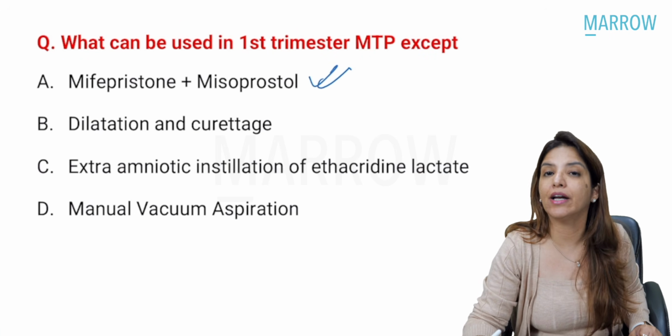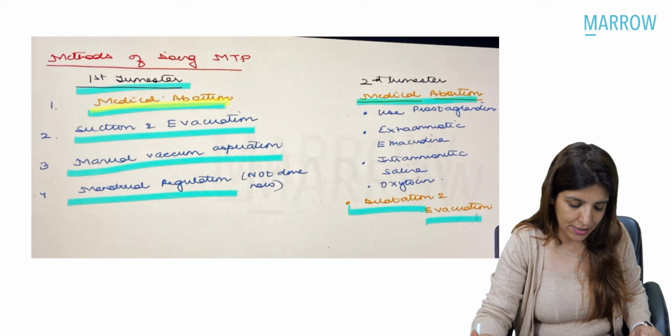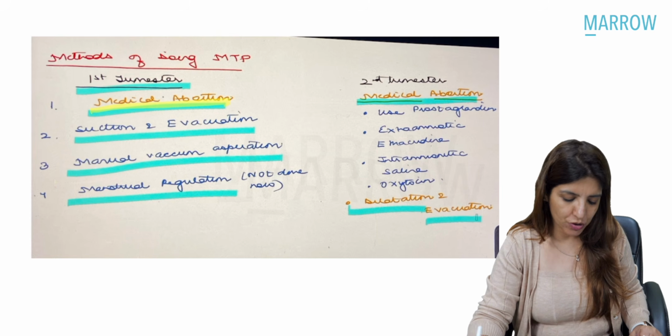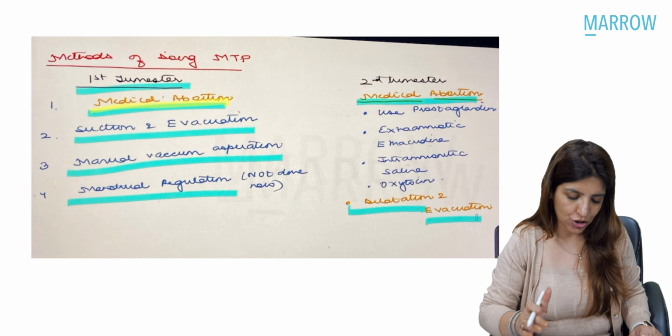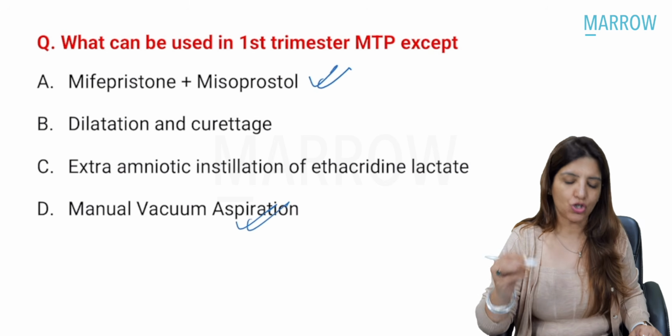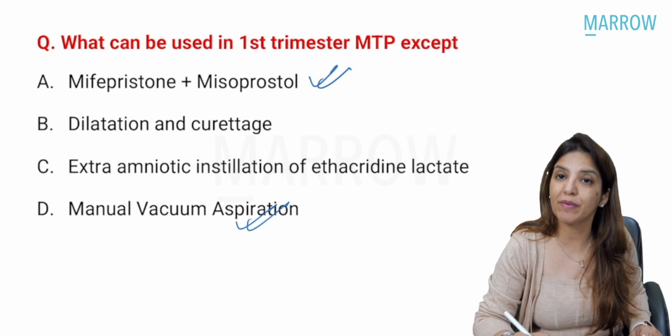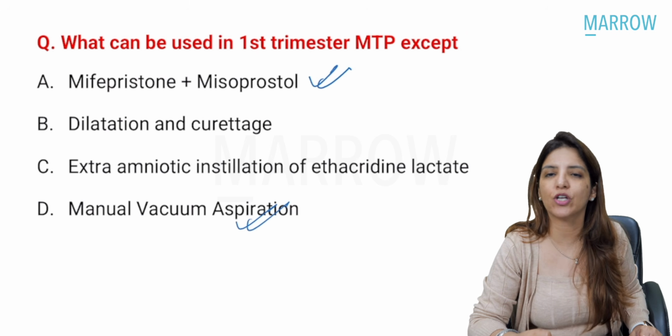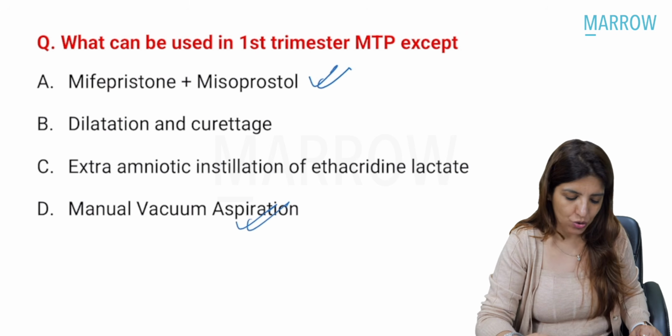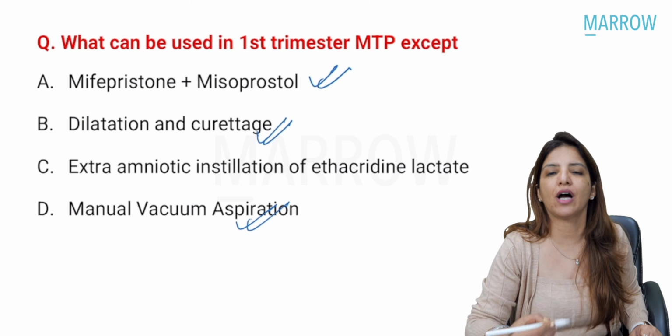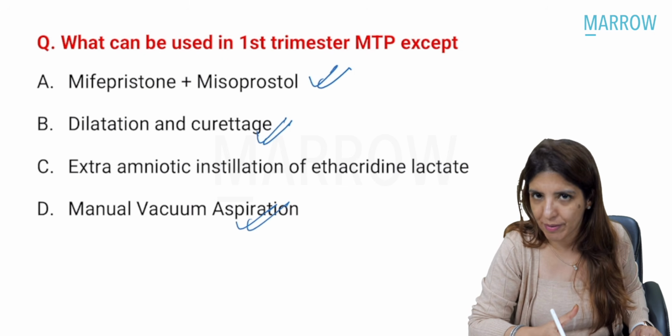Then suction and evacuation using a Carman's cannula, manual vacuum aspiration and menstrual regulation. So manual vacuum aspiration is a method of first trimester MTP. Suction evacuation, and if suction evacuation you are not doing, then dilatation and curettage can also be done in first trimester.